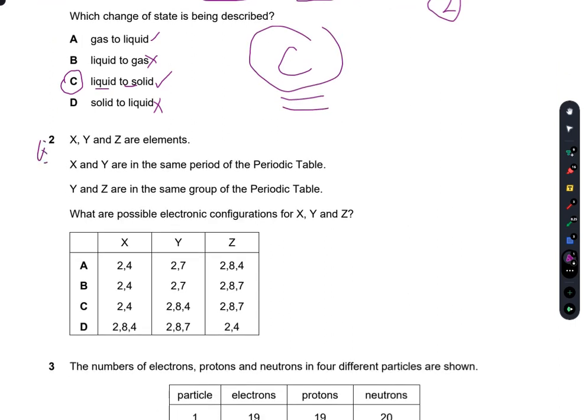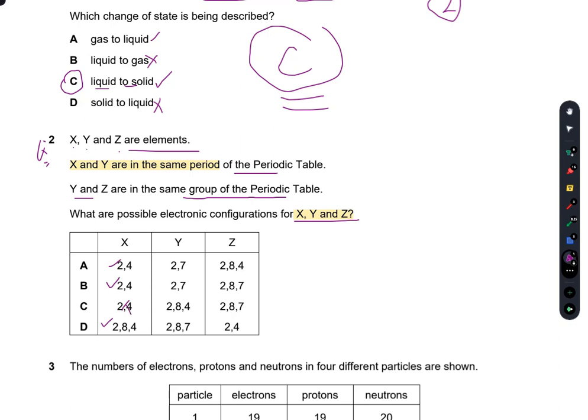Now question number 2. X, Y and Z are elements. X and Y are in the same period of the periodic table, and Y and Z are in the same group of the periodic table. What are the possible electronic configurations for X, Y and Z? The first thing is that X and Y are in the same period, which means that X and Y both will have the same number of shells. So it can be A, B or D, not C, because X and Y have the same number of shells.